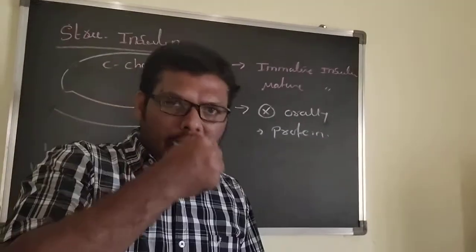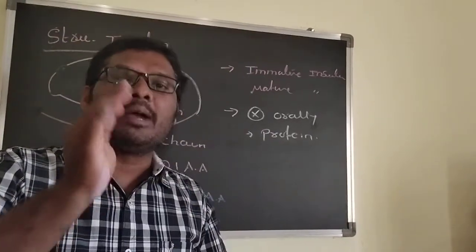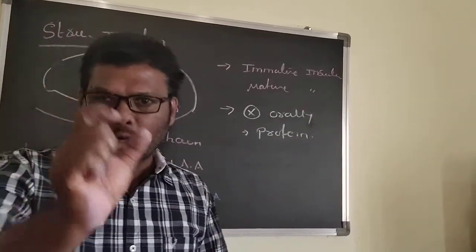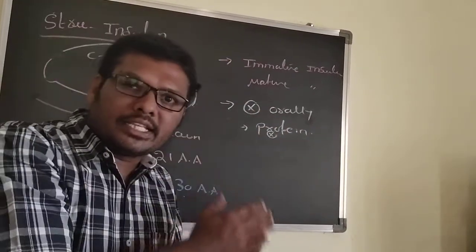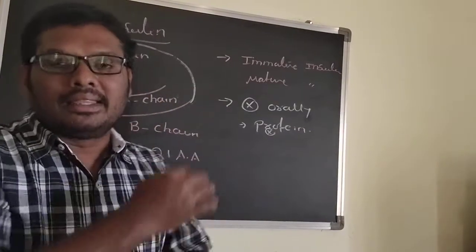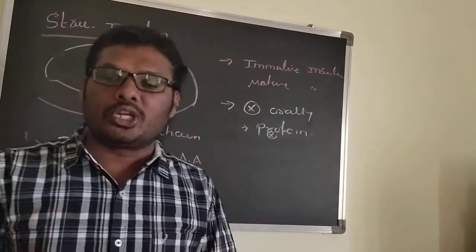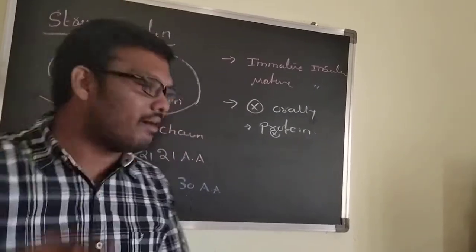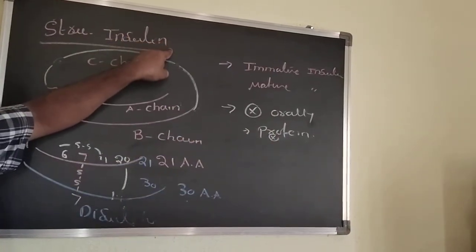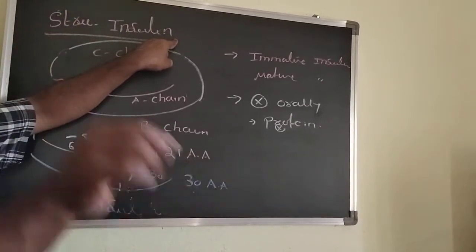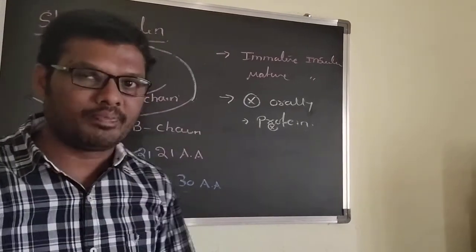If you take insulin orally, when it enters the stomach, the stomach has proteolytic enzymes. These proteolytic enzymes can break down this insulin. When it is broken down, without absorption, that insulin will be lost. That's why we are not able to take insulin orally. Because in the stomach there are proteolytic enzymes that break down the insulin before absorption. That is the main thing. We can take it through injection.